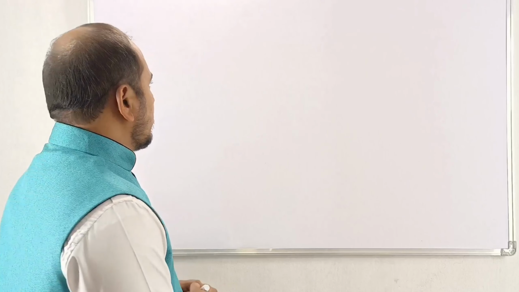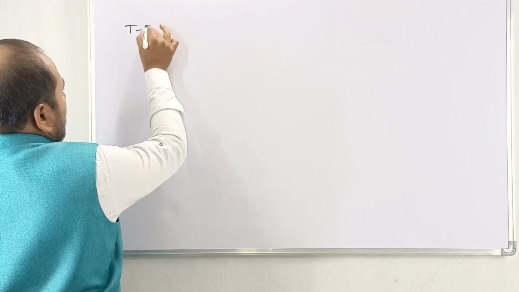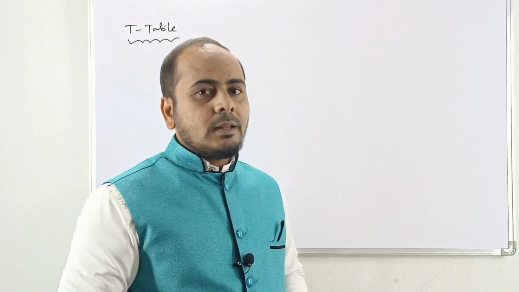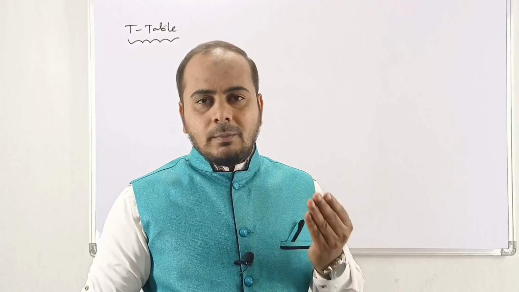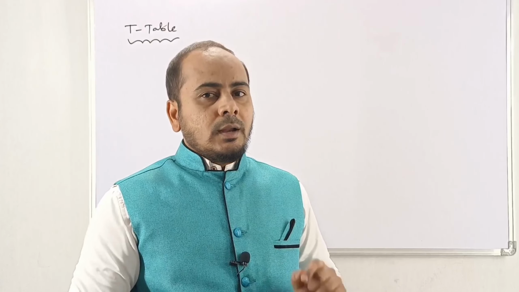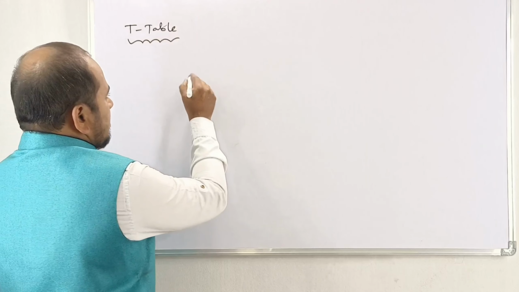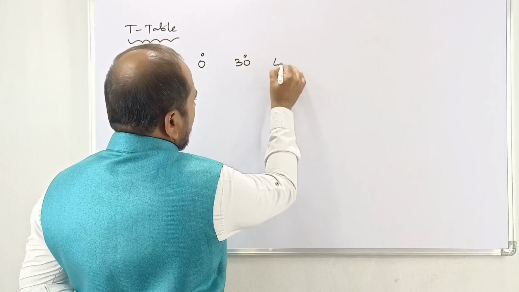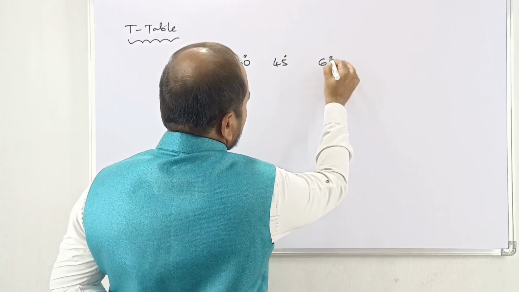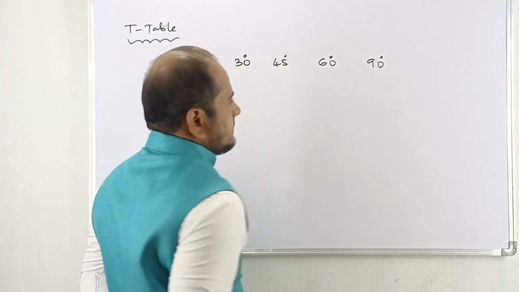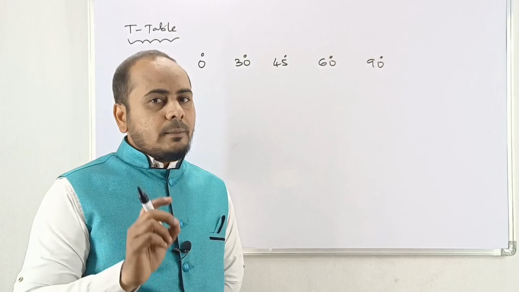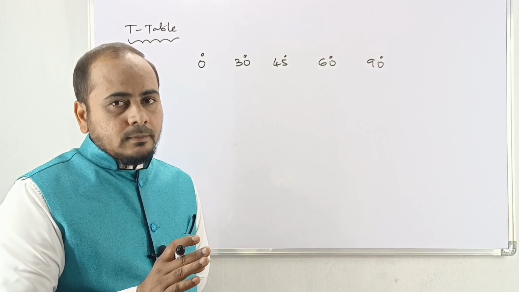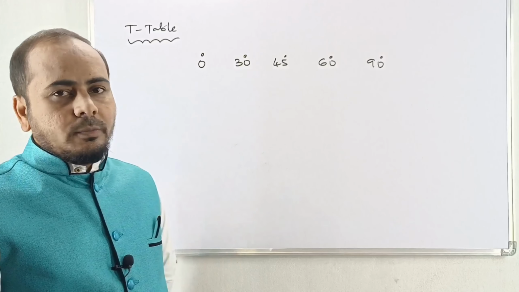Now come to the very important topic, that is trigonometric table. This is also very important, my dear. But the thing is, how to prepare, how to remember these formulas, that is very important. Let me explain in a detailed way. First of all, we have to take the standard angles like 0, 30, 45, 60 and 90 degrees. My dear friends, better to remember these in a proper way: 0, 30, 45, 60 and 90. First of all, these standard angles you have to prepare.